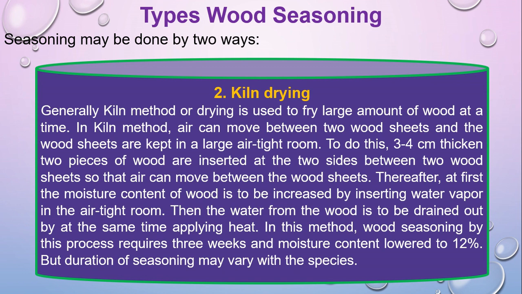In this method, wood seasoning requires 3 weeks and moisture content is lowered to 12%. But the duration of seasoning may vary with the species. That means we are not doing 3 weeks for all types of wood. Some species need more time or less time. So these are the two types of seasoning.